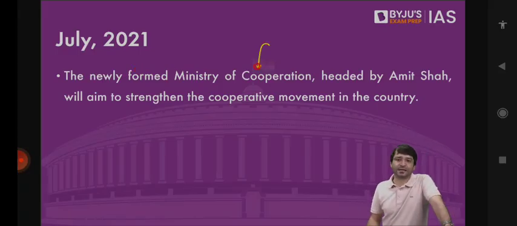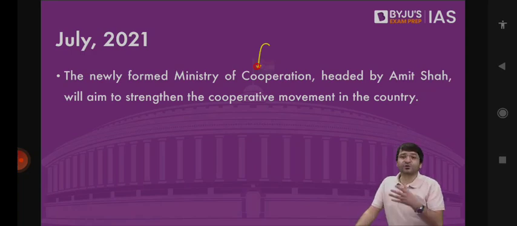Then we have, the year was 2021, July to be precise, when a new ministry, the Ministry of Cooperation, was created. And I told you last time that to create a new ministry, you don't need a constitutional amendment. Why? Because the Constitution does not talk about ministries.